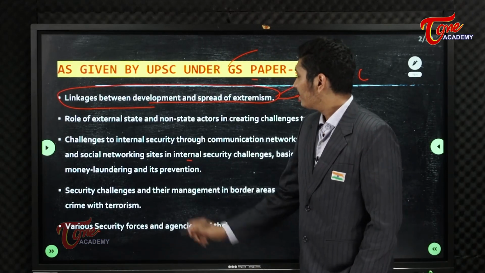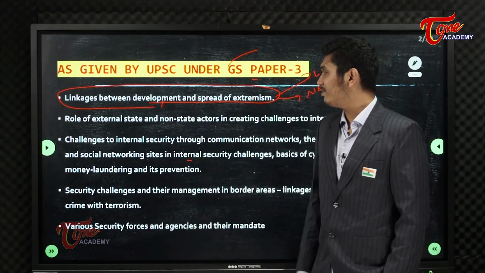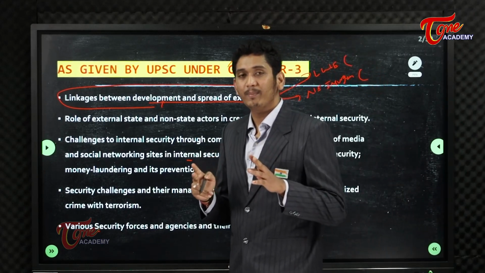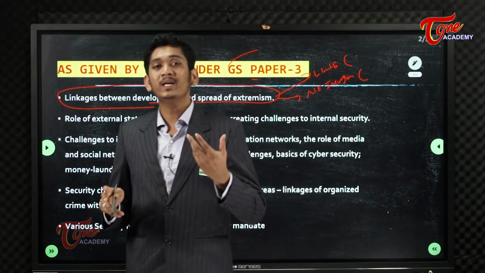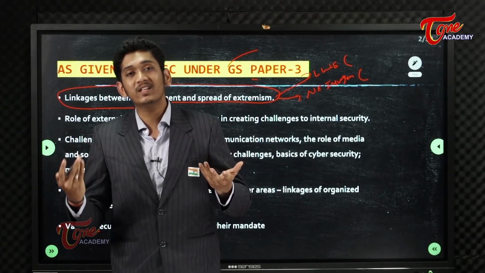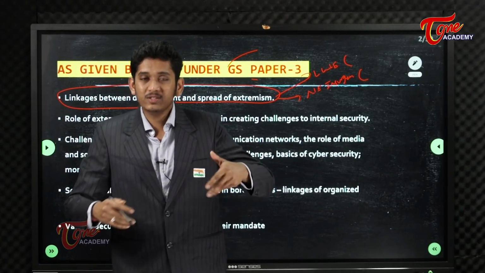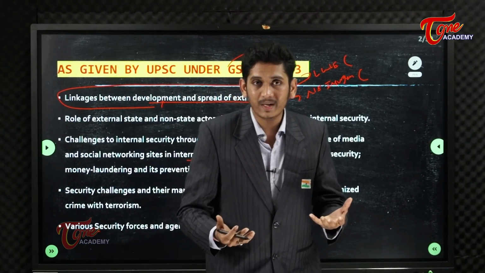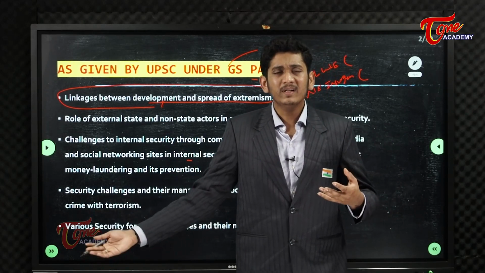Now again, here you see linkages between development and spread of extremism. So they have connected two different topics: how development will lead to a reduction in the spread of extremism, or which sort of development, that is, unequal development, will lead to extremism.